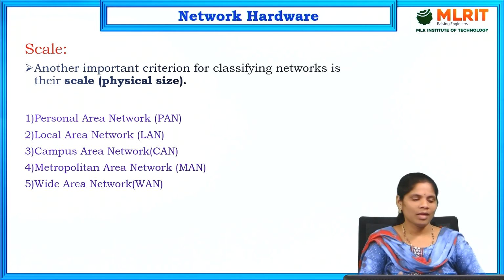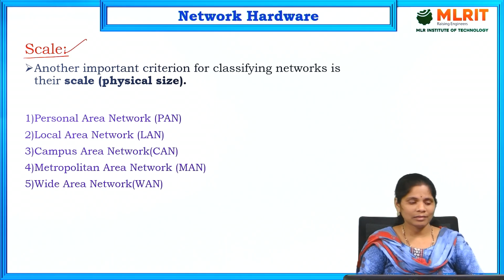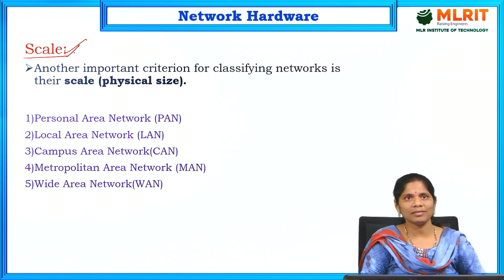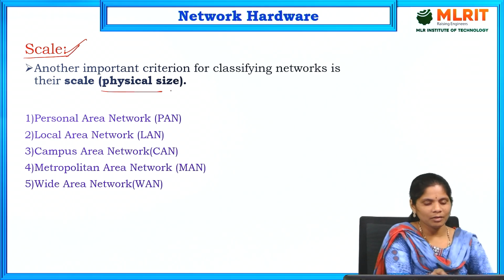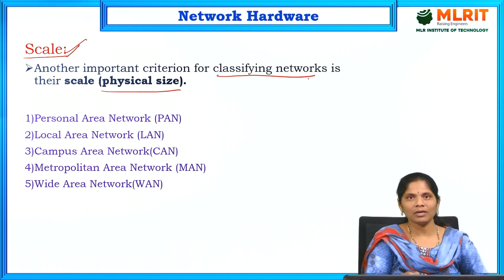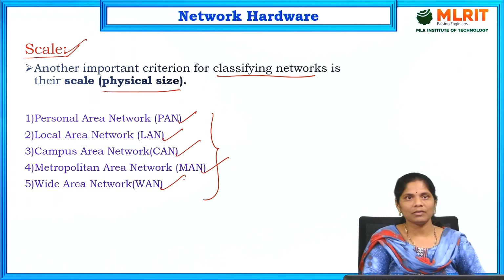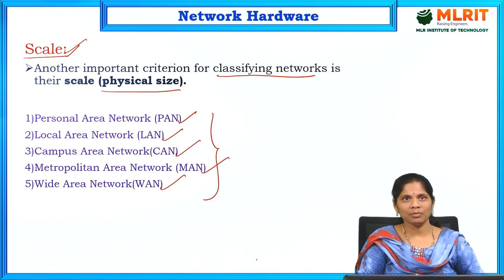And next one is scale. The first dimension is transmission technology, and the second dimension is scale. What is scale? Scale is nothing but physical size. Based on the physical size, we classify network hardware into 5 types. Those 5 types are personal area network, that is PAN, local area network, that is LAN, campus area network, that is CAN, metropolitan area network, that is MAN, and wide area network, that is WAN. These are the 5 types. Based on the scale, we divide network hardware.